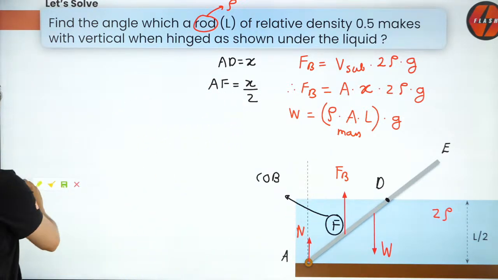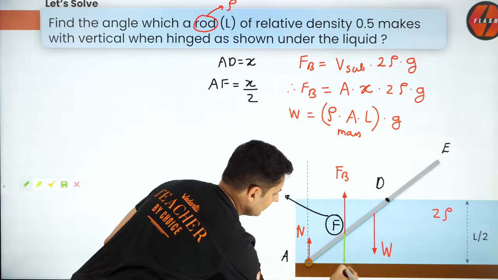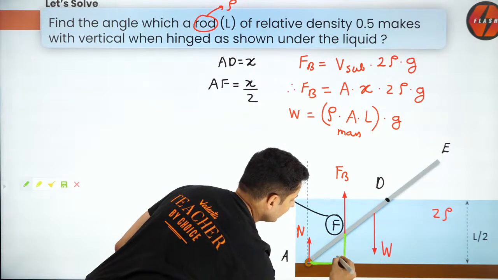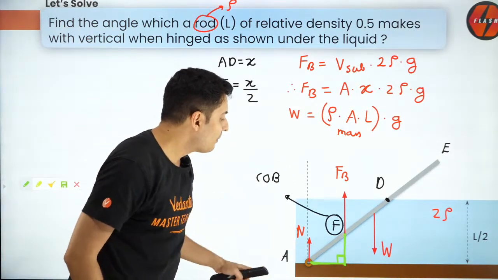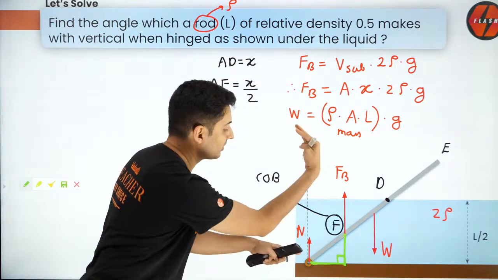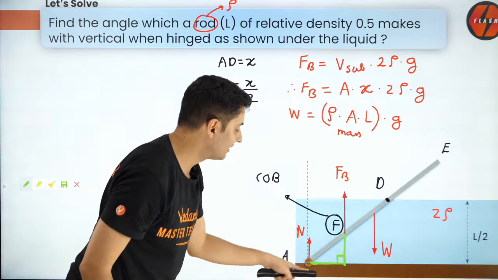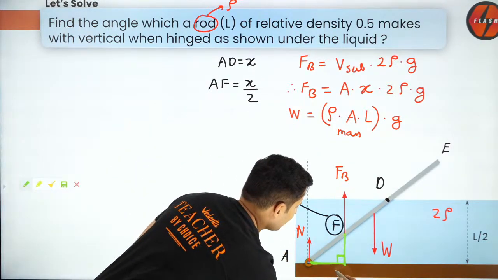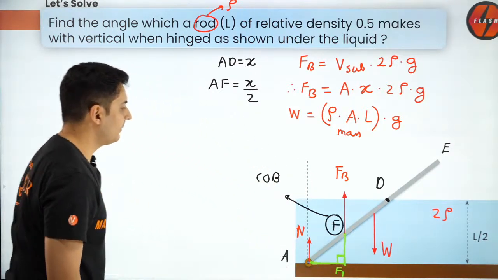Now, guys, I'm just going to extend this line a little bit and think how much this length is. I will be needing it, because to calculate torque, what did we do? Perpendicular distance into force. R perpendicular into force gives me the torque. So that's why I need that distance. Let me mark this as F1.